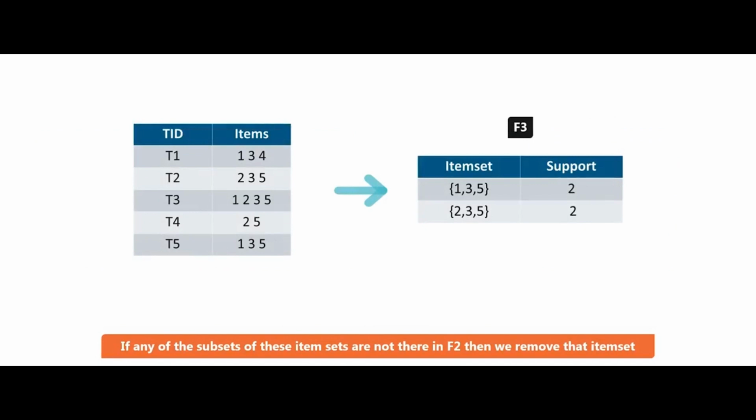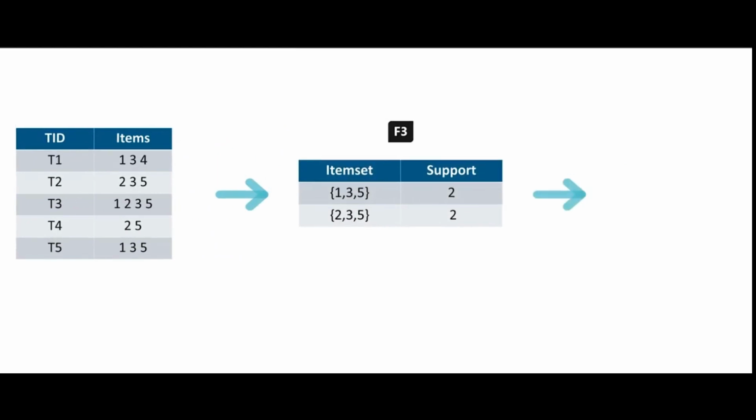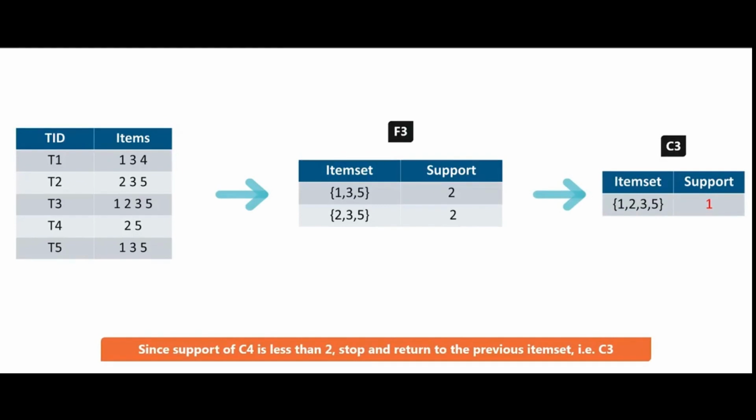Now, if we create the table C4 using 4 elements, we're going to have only one item set, which is 1,2,3, and 5. And if we have a look at the transaction table, 1,2,3, and 5 appears only once. So the support is 1. And since the support of the whole table C4 is less than 2, we're going to stop here and return to the previous item set, that is C3. So the frequent item sets are 1,3,5 and 2,3,5.